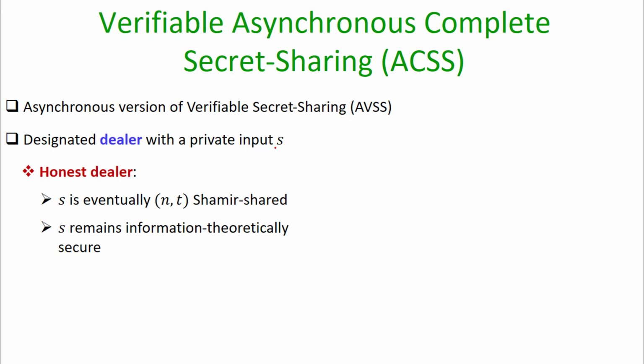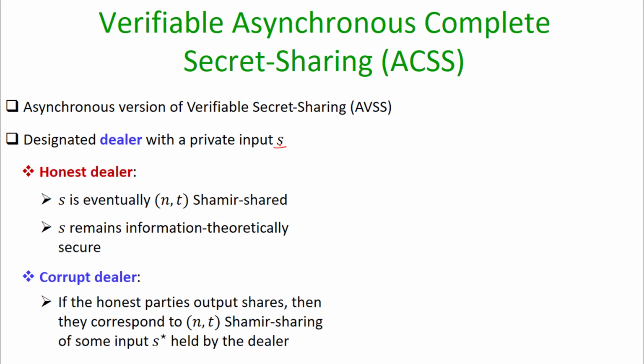Here we have a designated dealer with some private input S, and we need a bunch of properties depending upon whether the dealer is honest or corrupt. If the dealer is honest, then we require that the secret S should be eventually shared with every honest party getting its corresponding share. Whereas for a corrupt dealer, we want a verifiability property. Namely, if the parties output some shares, then it implies that there is some value S star which the dealer has indeed properly shared among the honest parties.